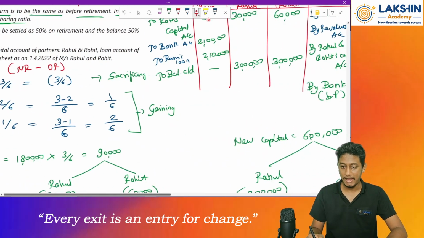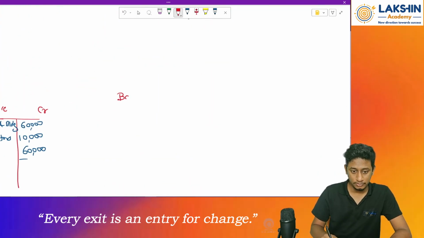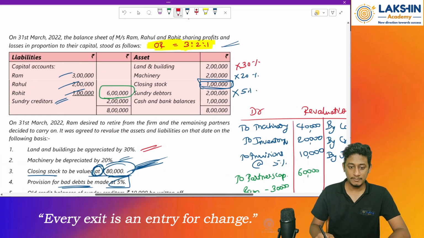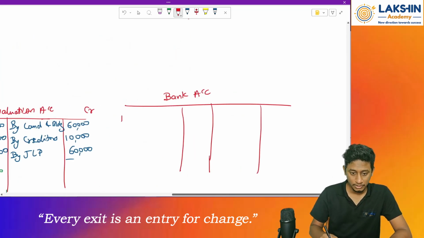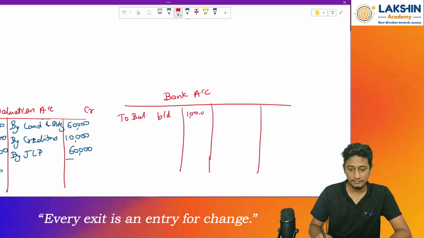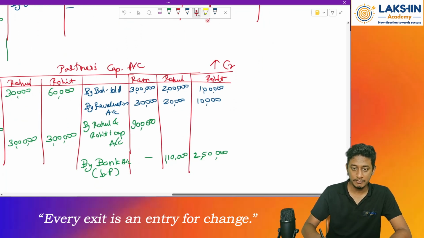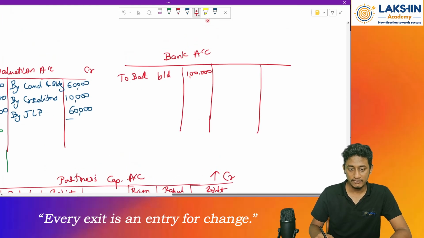So let's prepare the balance sheet. Before that, let us prepare the bank account for now. Opening balance of the bank account. So cash and bank balance is given, rupees 1 lakh. To balance brought down, rupees 1 lakh. After this, what is received? I think partners have brought in some money. Remember, partners have brought in some money: rupees 1 lakh 10,000 and rupees 2 lakh 50,000.